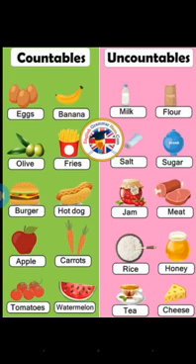Concrete nouns are nouns that you can see, hear, smell, taste and also touch. For example, baby, tiger, table, these all come under concrete noun.